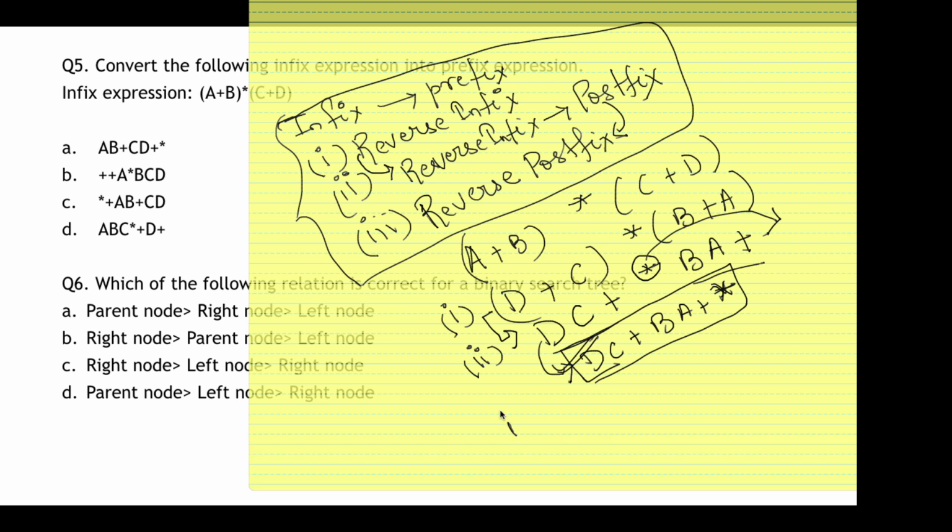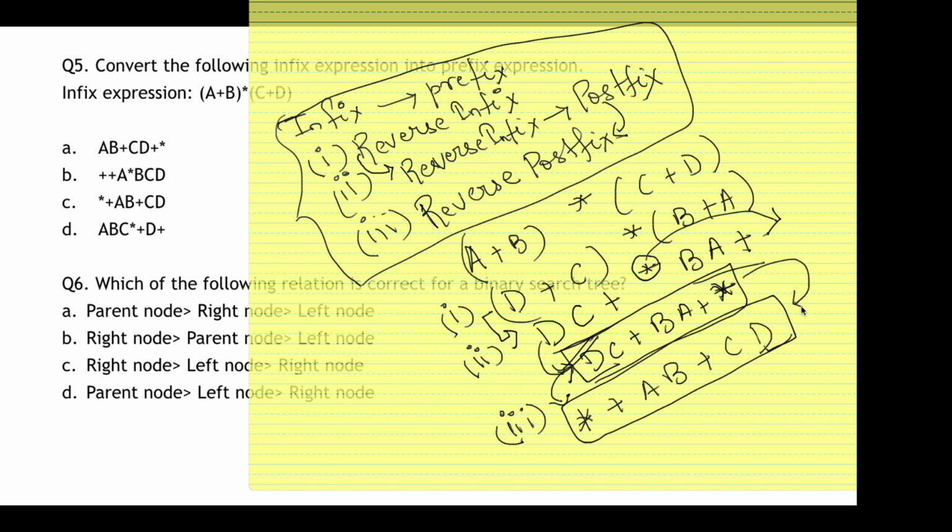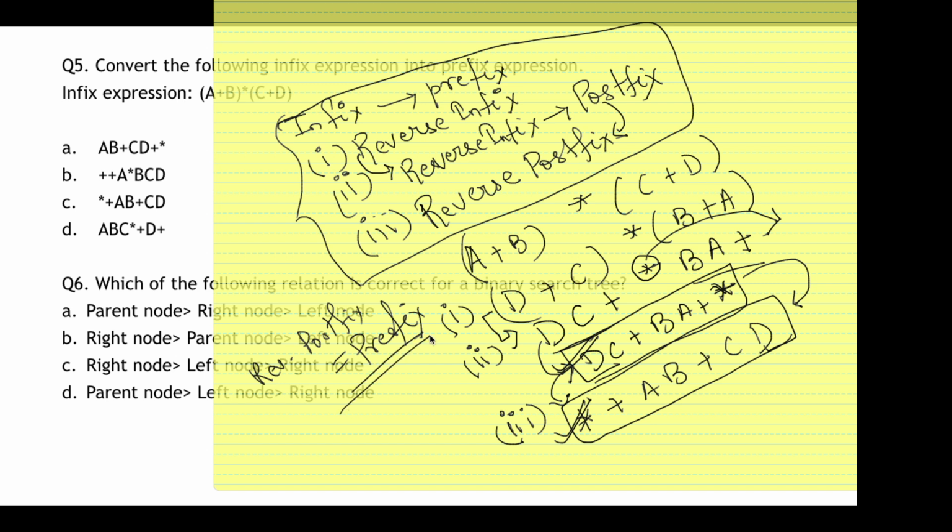Alright, now I have to perform the final step, that I have to reverse this postfix. So simply reverse, that is very simple. First star, then plus, then A, then B, then plus, then C and D. This is the simplest thing. Whatever expression you get, just write it in reverse as it is. So this is your reversed postfix. Now reversed postfix is equal to your prefix.